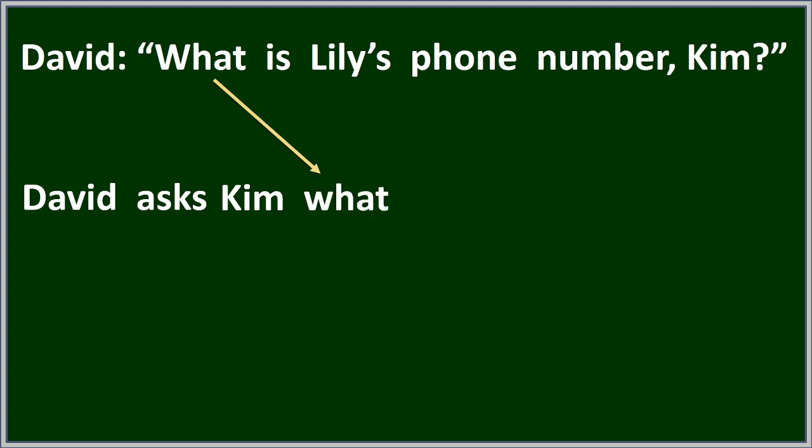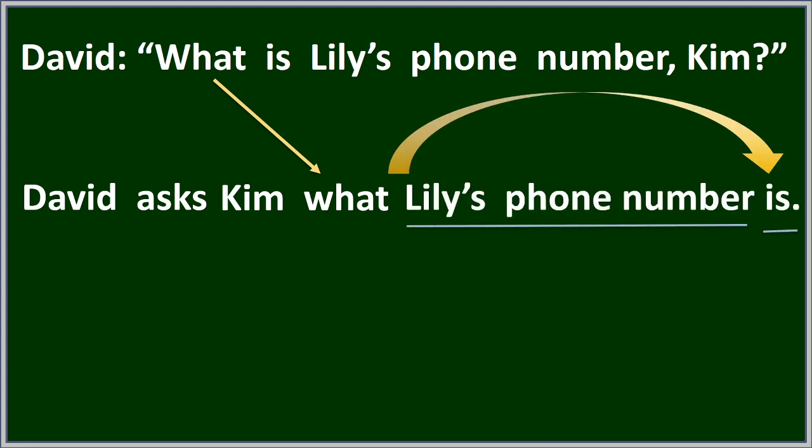Питальне слово автоматично стає сполучником і автоматично переноситься у непряму мову. So David asks Kim. Then we have no lexical changes, and as asks is present simple, we have no grammar changes. So the only change should be word order. And this is like that. So what Lily's phone number is: the direct word order, the word order of a statement.